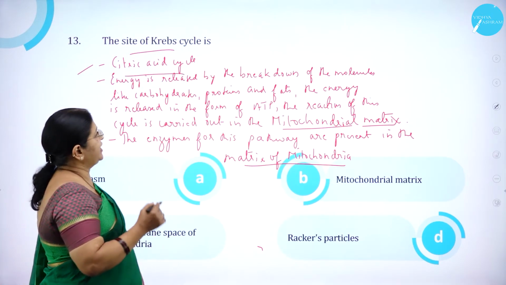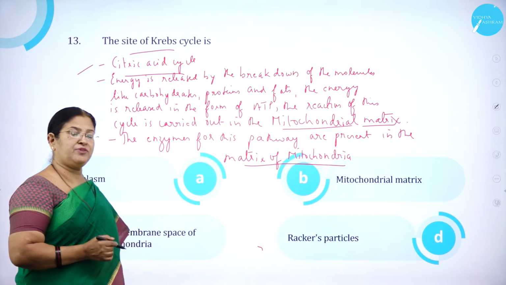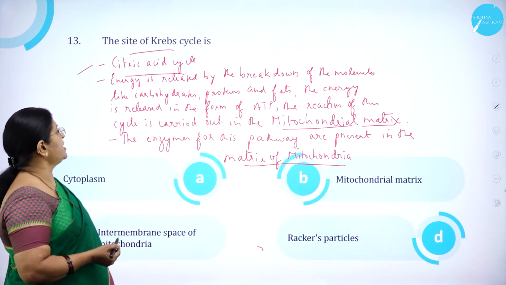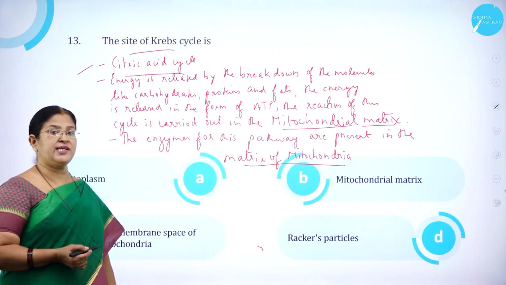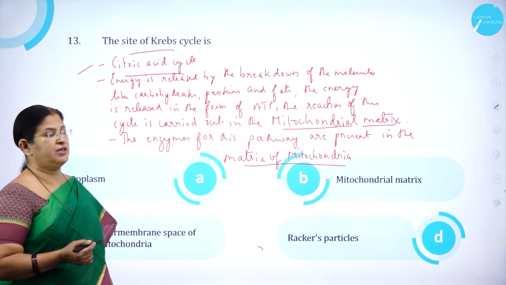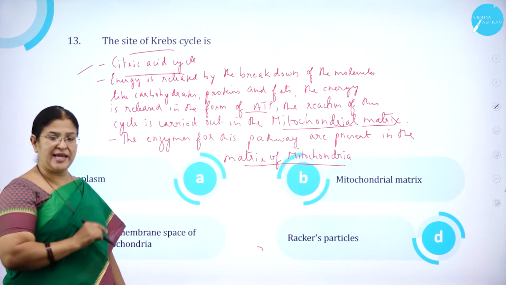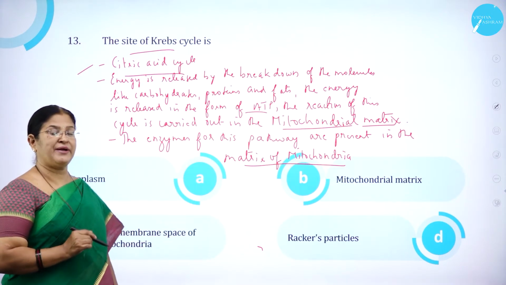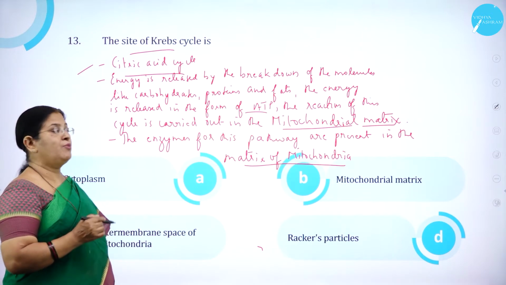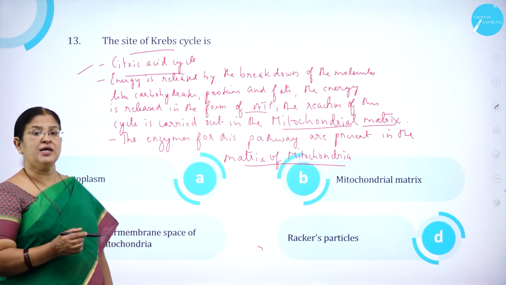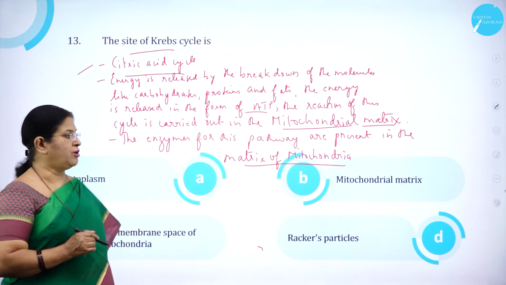And here the energy is released by the breakdown of molecules like carbohydrates, proteins and fats. And here the energy is released in what form? It is released in the form of ATP. And the reaction of this cycle is carried out in the mitochondrial matrix. Why? Because the enzymes for this process are found in the matrix of mitochondria.